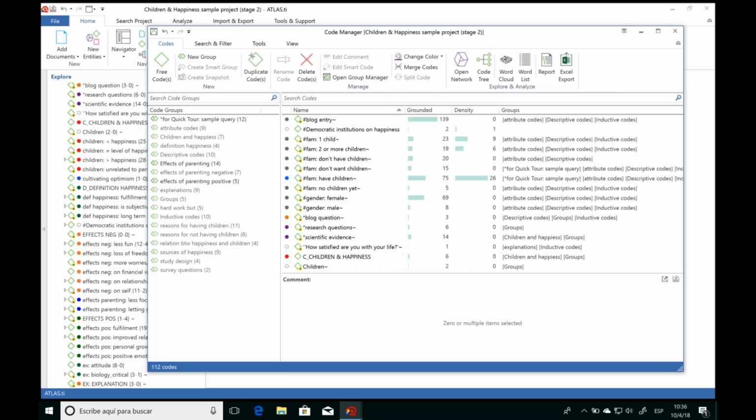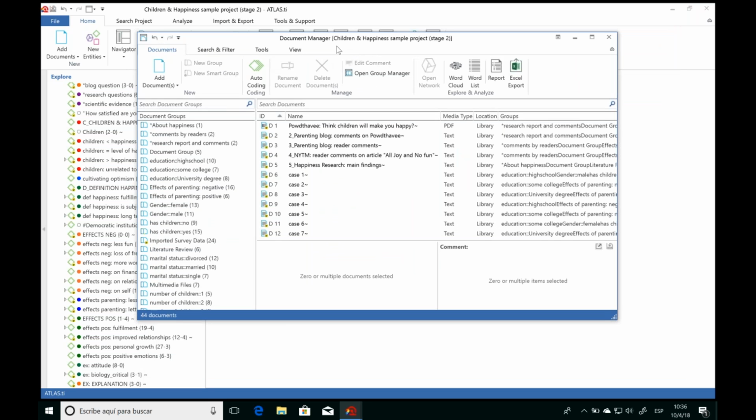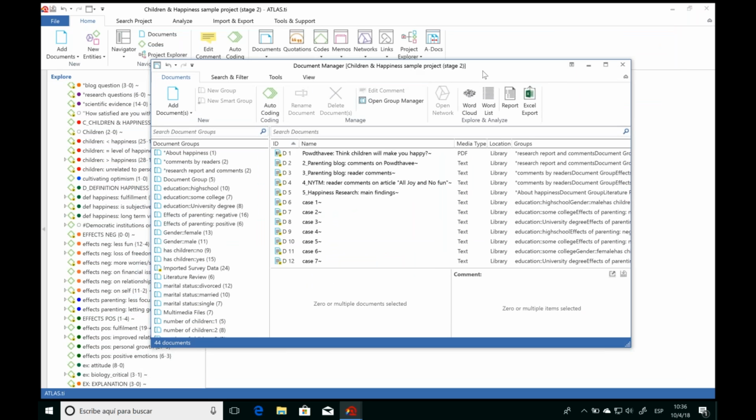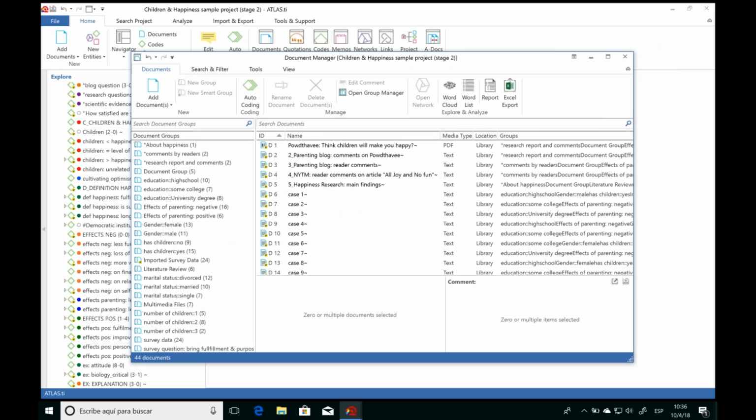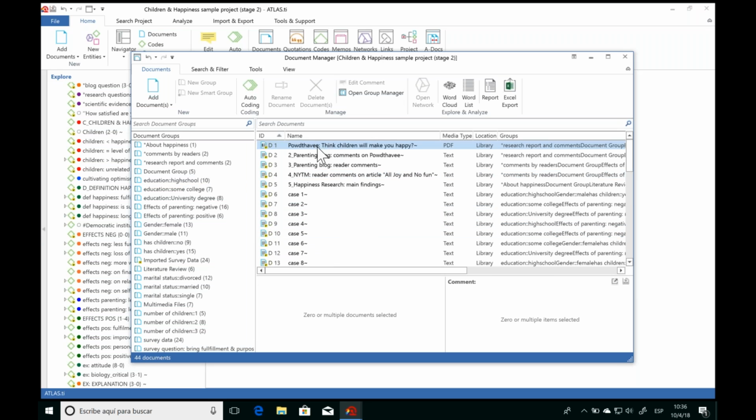Now, the great news is also with ATLAS.ti, if we know how to use one of the managers, we'll know how to use all of them, because each of the managers has the exact same interface. I've just opened up here the Document Manager just so we can take a quick look, but you'll see the same interface, except in this case we have our documents.